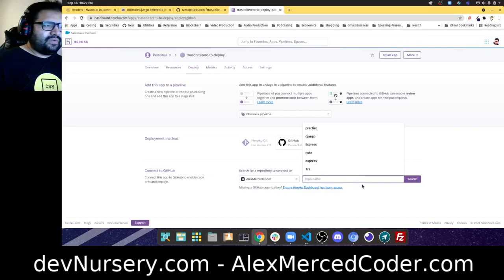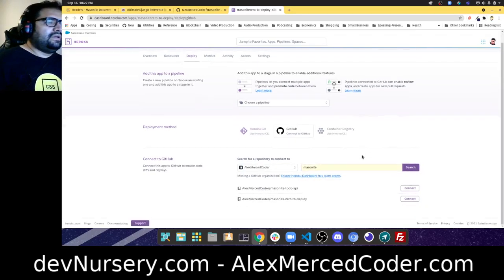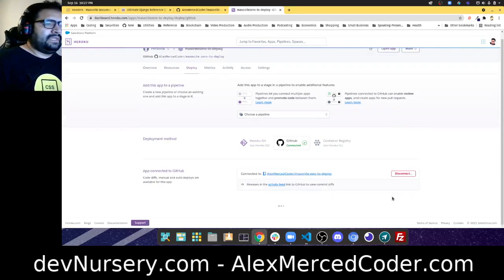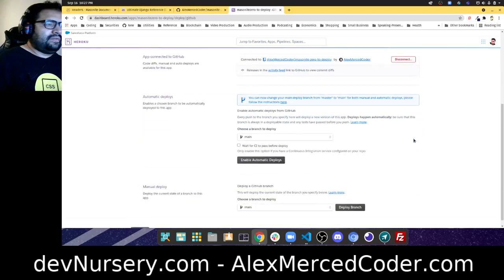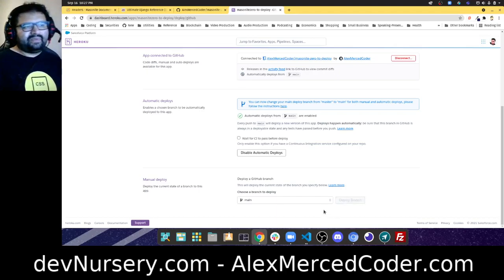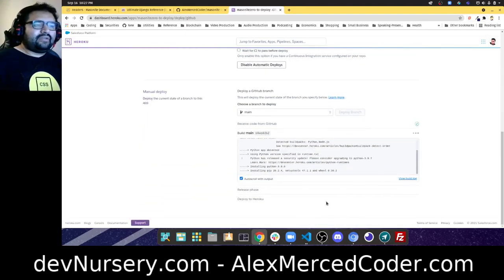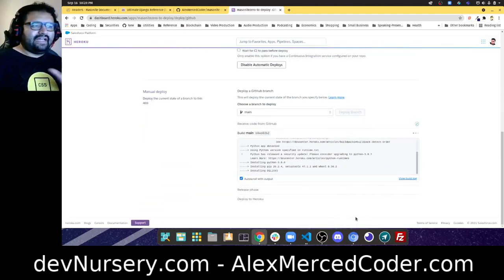Okay, so here we go. I'm gonna look up Masonite, and 0 to deploy. There we go. I want to enable automatic deploy so that anytime I push to GitHub, it automatically updates. Do one deployment right now because I already pushed to GitHub, so I'm not going to be able to trigger it automatically. I need to deploy it manually. That's going to start building out. It's going to be successful. I know that it's going to be successful.